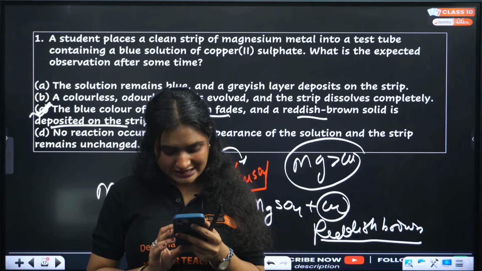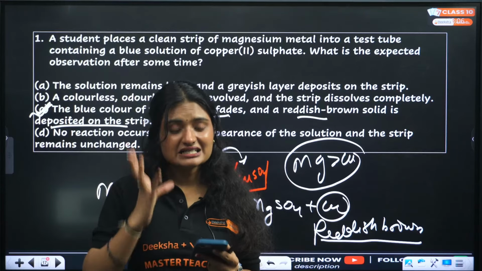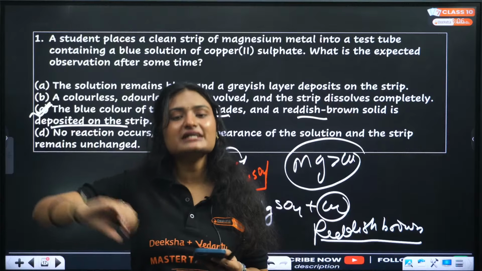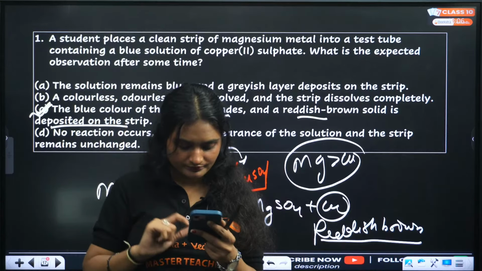Metal from the electrolyte. Yes, that is correct. That is the only thing happening. Metal from the electrolyte is getting deposited at the cathode.